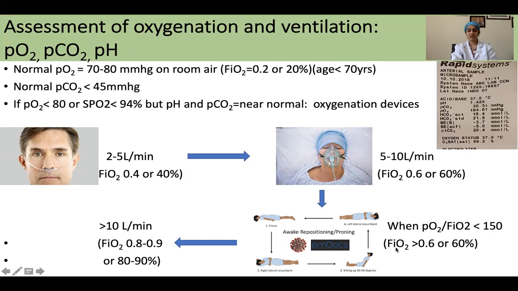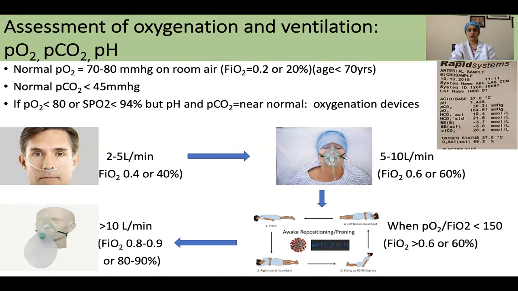Despite this, if the patient does not improve, then the next oxygenation device is a face mask using a reservoir bag. We deliver the oxygen flow of greater than 10 liters, and the maximum FiO2 achievable is between 80 to 90%. After this, despite this, if the patient is not improving, we move on to high frequency nasal oxygen, which will deliver FiO2 of 100% or 1.